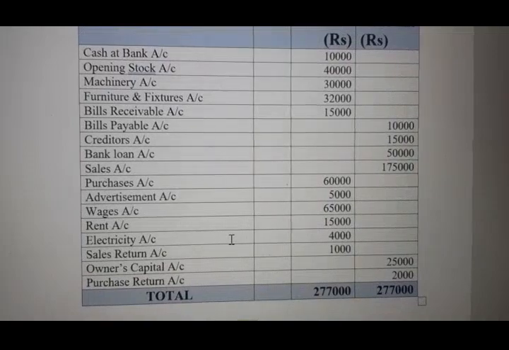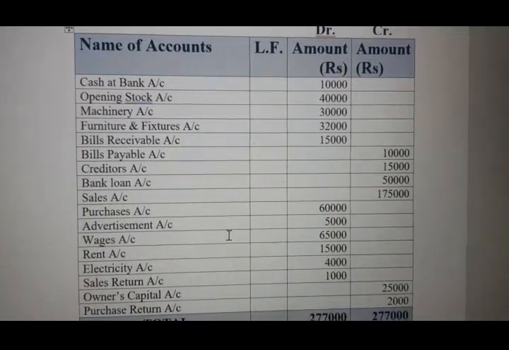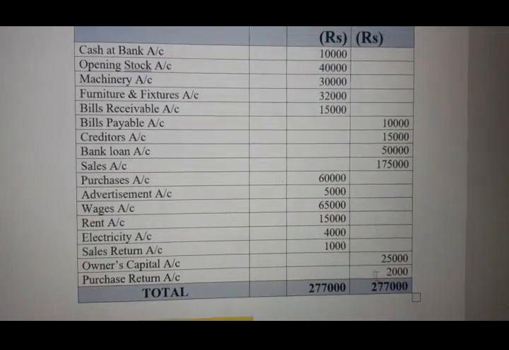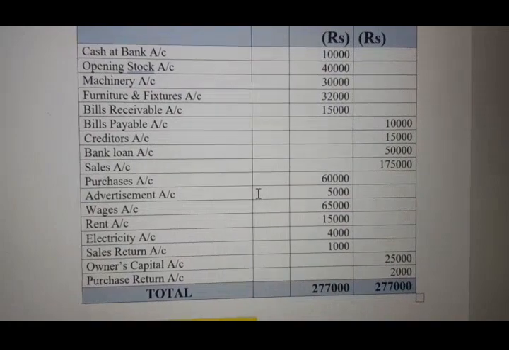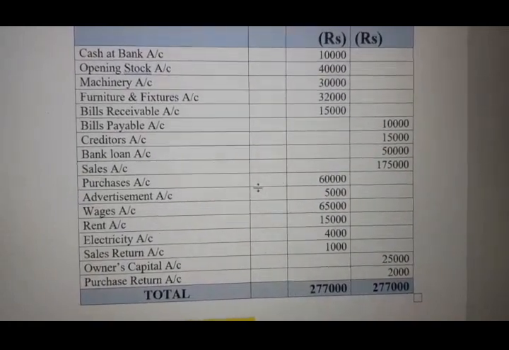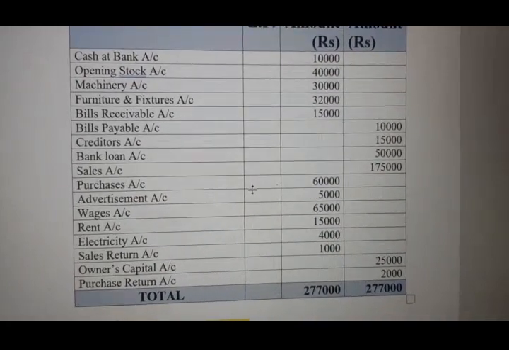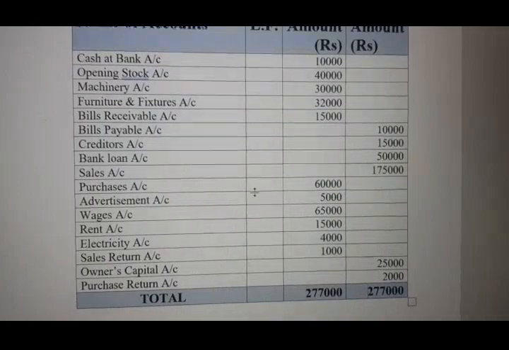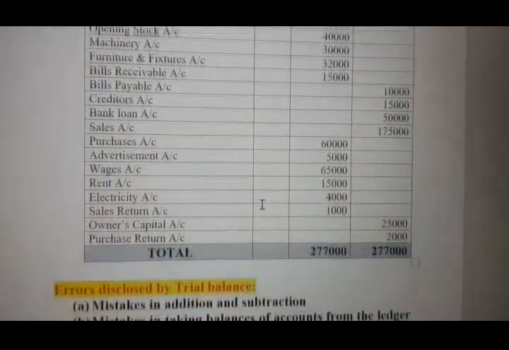That means we verify through the trial balance whether whatever we have done in the journal and ledger is correct. If the trial balance is tallied, it means the journal and ledger work is correct. If it is not, then some problem is there. Then we open a suspense account and start searching where the error lies. So this is all about the solution on trial balance.